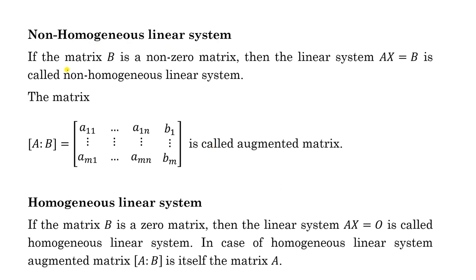Non-homogeneous linear system. If the matrix B is a non-zero matrix, then the linear system Ax equal to B is called non-homogeneous. And the matrix AB, elements of B augmented with A, is called the augmented matrix. Homogeneous linear system: matrix B is a zero matrix. Then you can write this matrix equation as Ax equal to 0, and this is called a homogeneous linear system. In case of a homogeneous linear system, the augmented matrix AB, because B is 0, is itself the matrix A.